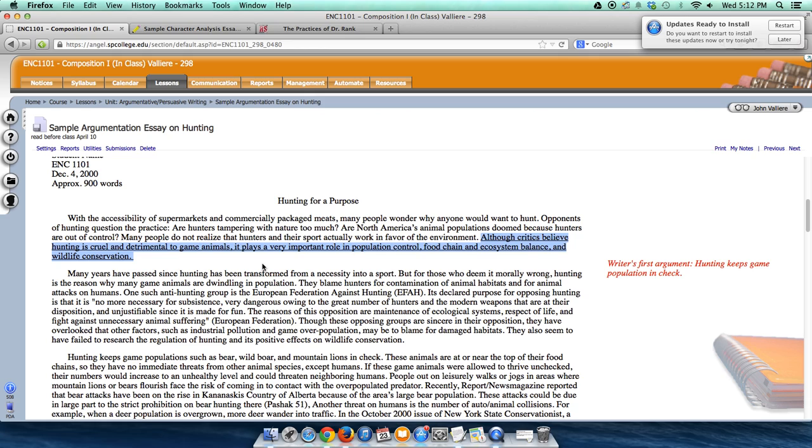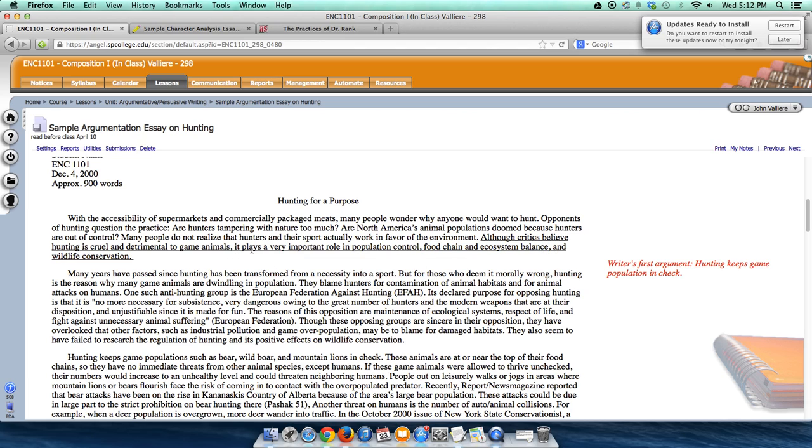And if you read it, you'll see that we can tell quite a bit about the paper from this one sentence. Although critics believe hunting is cruel and detrimental to game animals, it plays a very important role in population control, food chain and ecosystem balance, and wildlife conservation. Now notice from this single sentence, we know the subject of the paper is hunting. We know that he's going to argue that hunting is important, and he's going to talk about population control, food chain and ecosystem balance, and wildlife conservation.